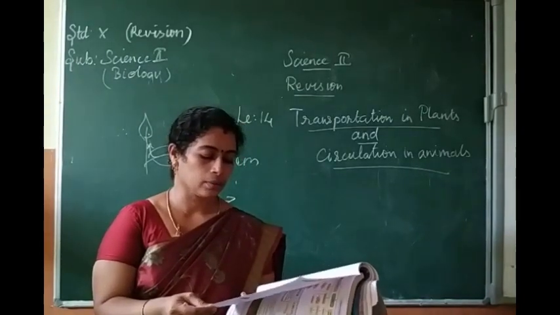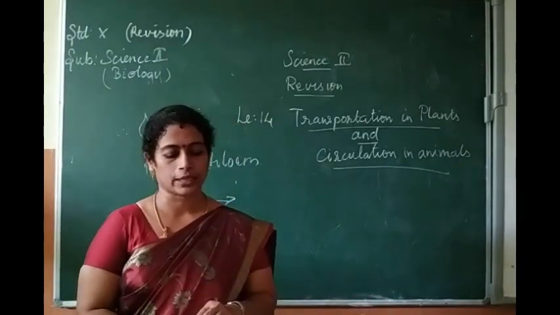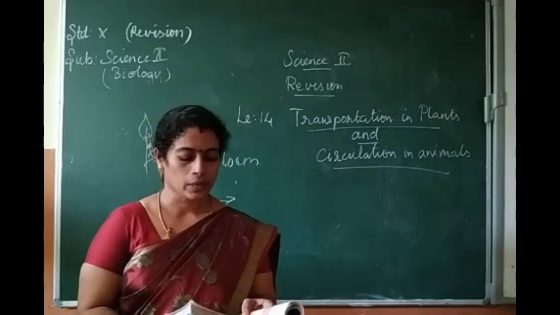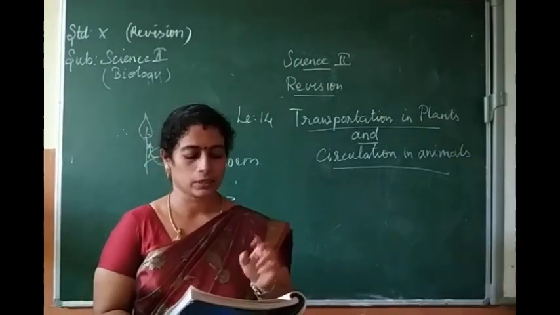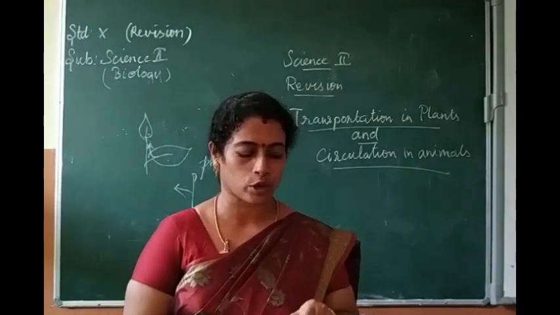The next one: mature RBC in mammals do not have cell organelles. Why do the mature RBC, that is red blood cells, not have cell organelles? Answer is in page number 205.